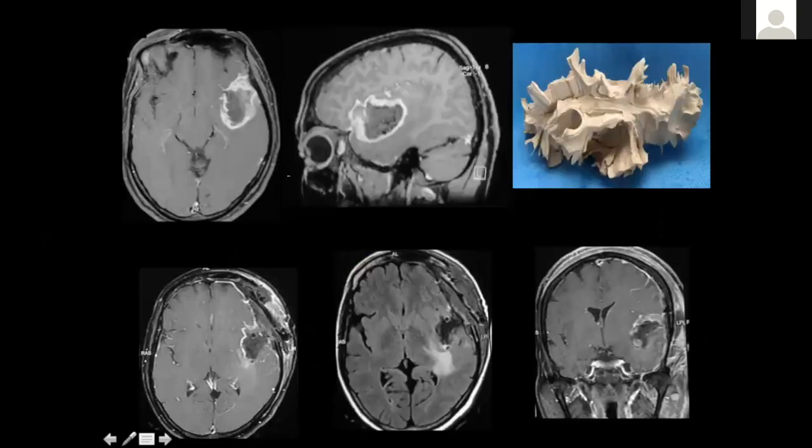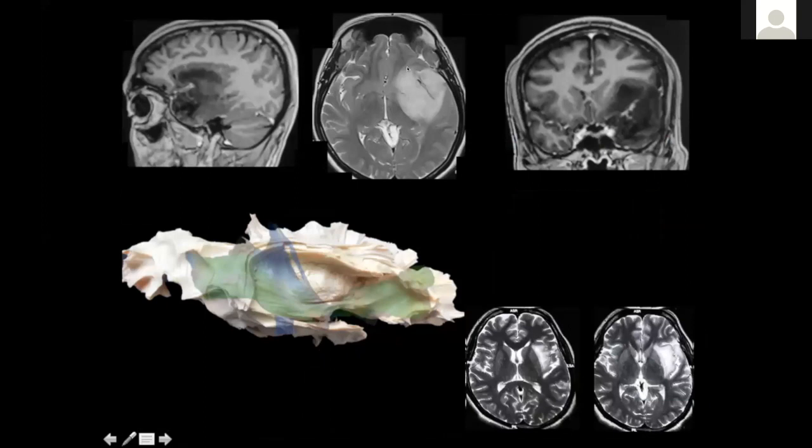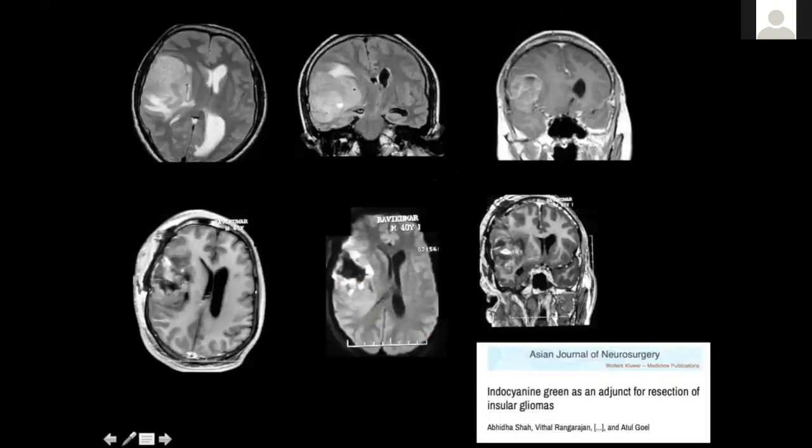So some tumors in this region quickly. This is a tumor in the perisylvian region, more in the superior temporal gyrus on the left side. If you understand the tractography, if you understand the anatomy of the fibers, you can go in and perform a safe radical resection without causing any problems. This is a tumor in the insular region going towards the uncinate fasciculus. And you can see again a good radical resection, which we have achieved with the understanding of our anatomy.